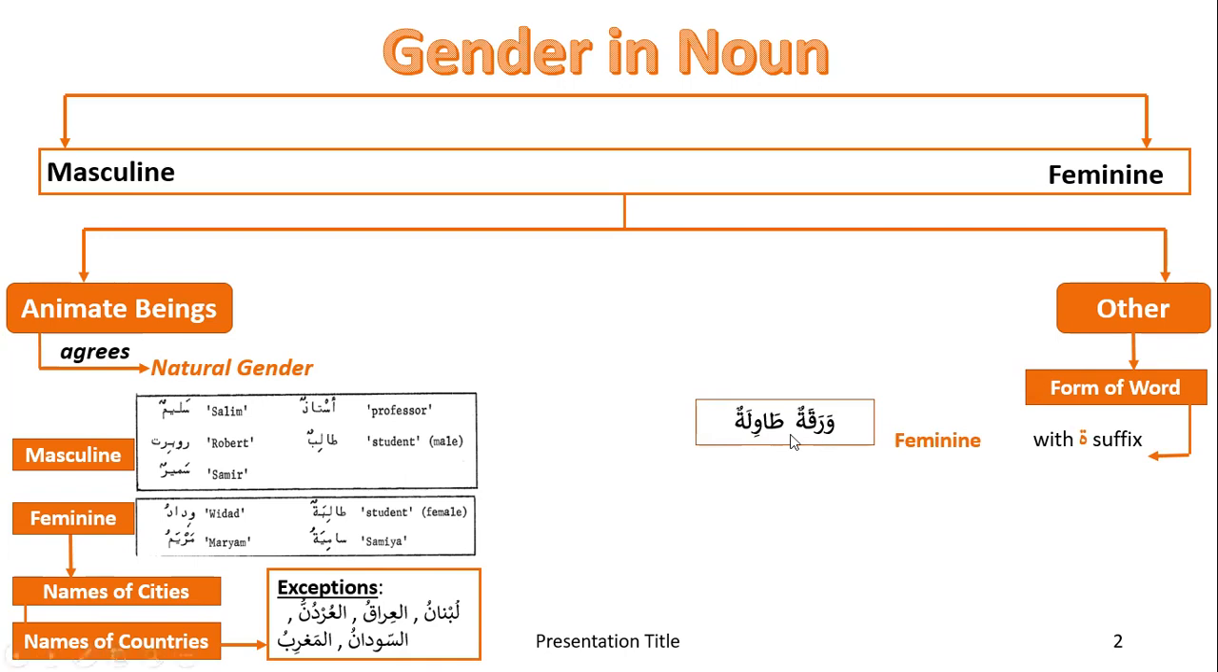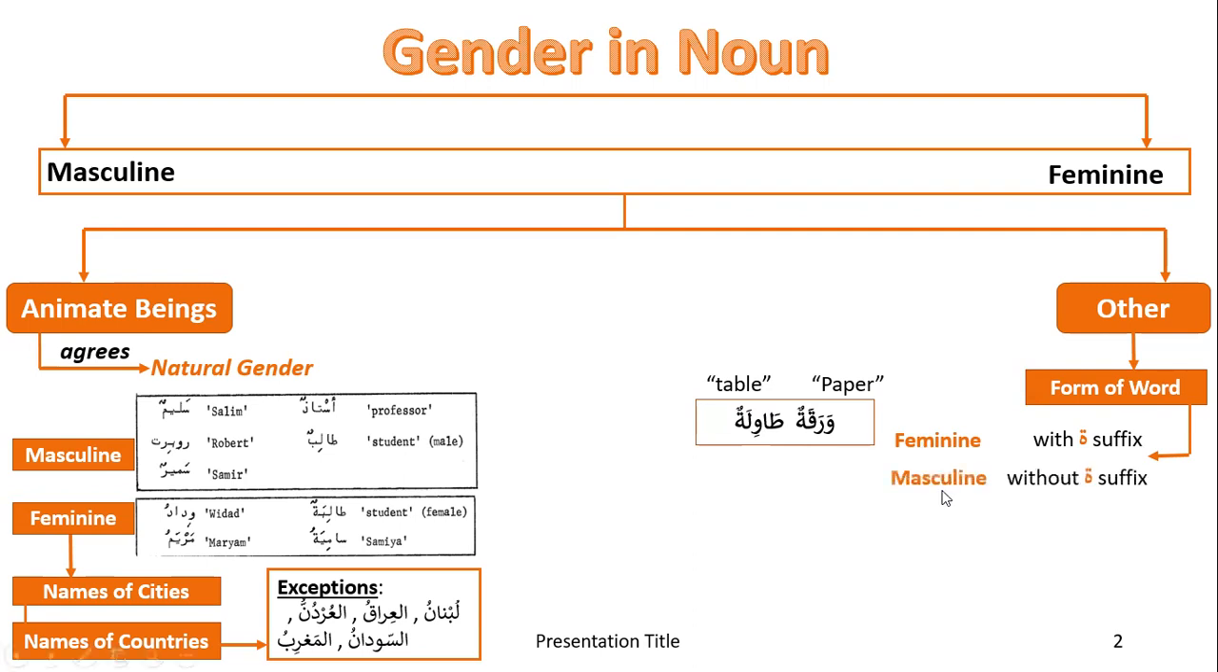Over here, you see we have warakatun and tawilatun. We don't have a masculine form of these. Warakatun is paper, and tawilatun is table. There is no masculine counterpart of it. A table does not have a masculine counterpart, and neither does paper. This is just the way they are spelled, and the tamarbuta in the end indicates that in Arabic they are considered feminine.